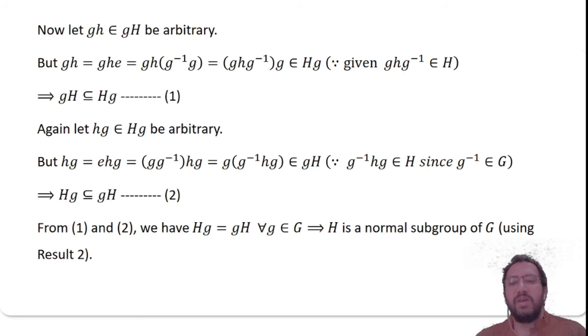Therefore, H is a normal subgroup of G using the result 2. Or if you multiply from left by g inverse, you will get g inverse Hg equal to H, which also proves that H is normal in G.